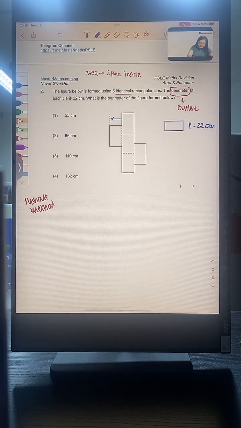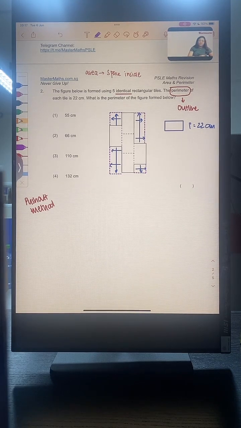Similarly, if I push every single line out, all the way out, we are going to realize that the figure is none other than a large rectangle. Let me draw it out for you. We have this line here, this line there, this line followed by that line. All the way through, we will get one large rectangle using the push-out method.